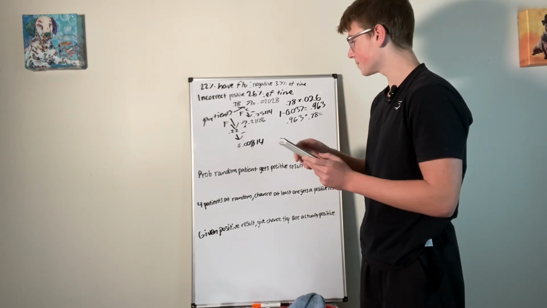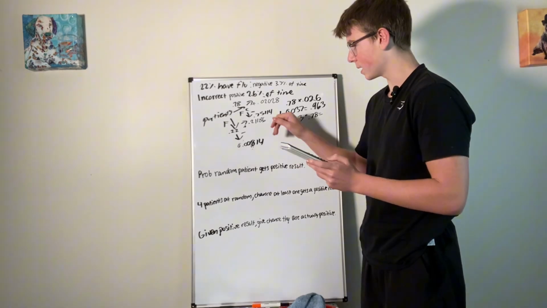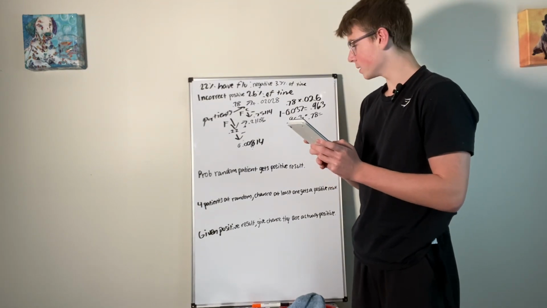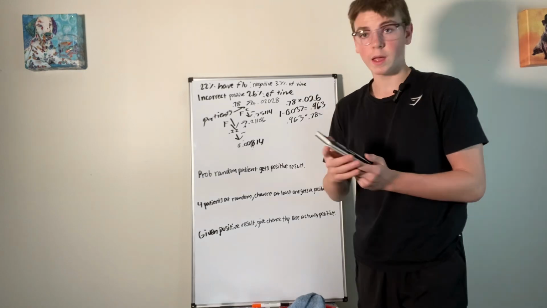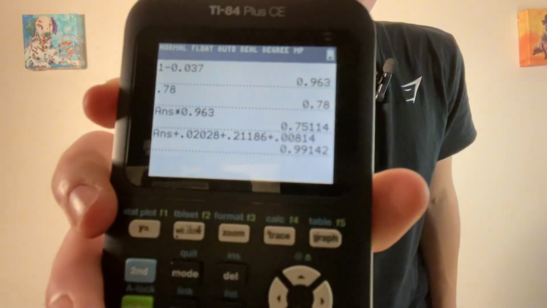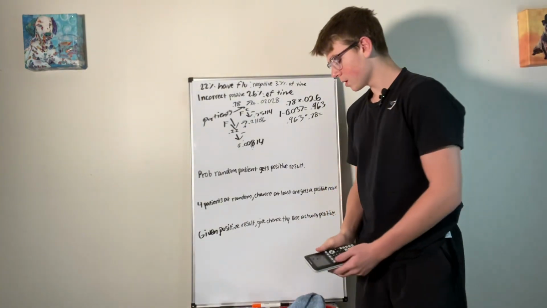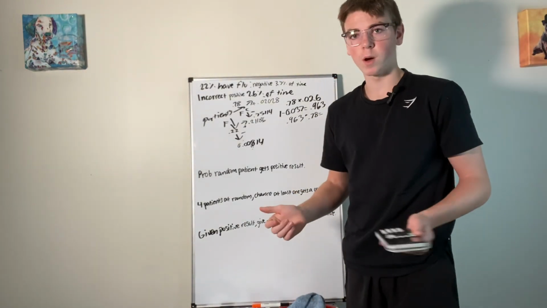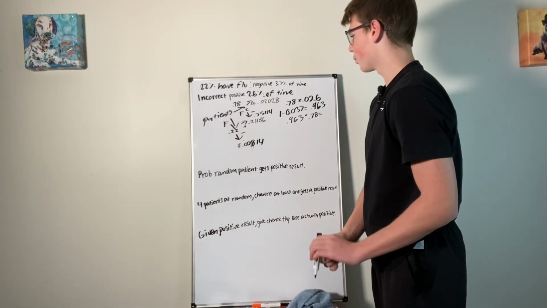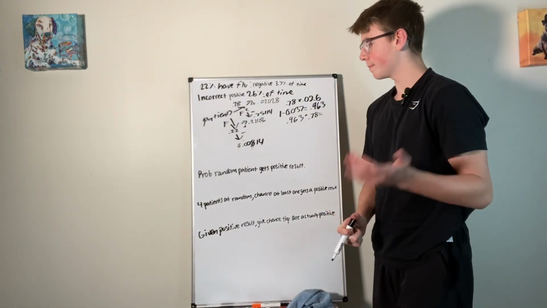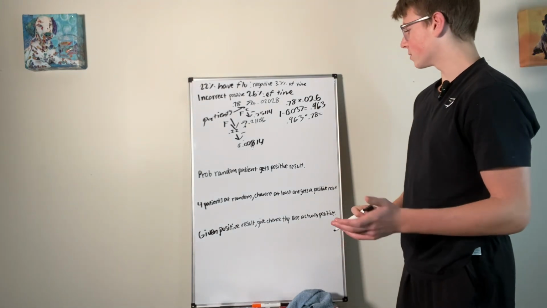0.2028 plus 0.21186, I already added that one, plus 0.00814. And as you can see, it's like 0.99 something. So it's really close, right? Yeah, 0.991. So I'm right there. I might have had some rounding error somewhere, but that's honestly all right with this. If it at least rounds, you're good.